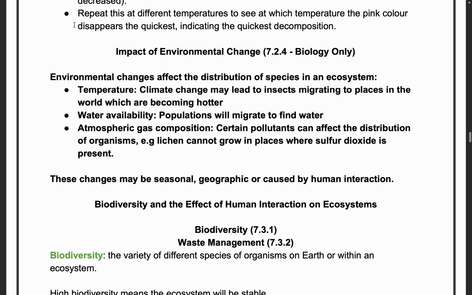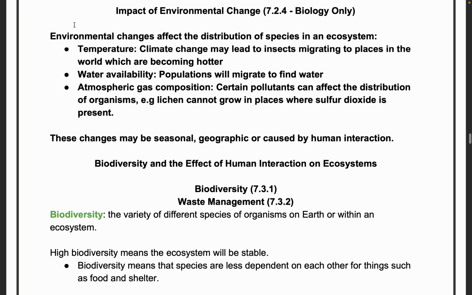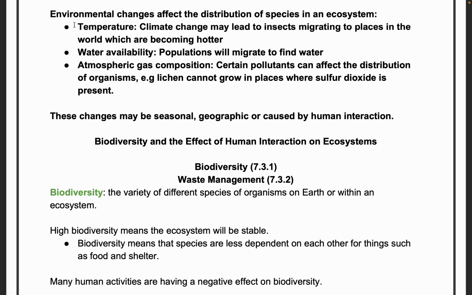Okay, what is the impact of environmental change on a living organism? Environmental changes affect the distribution of species in an ecosystem. So what are all the environmental changes? Temperature, water availability, atmospheric gas composition. We know that when the climate changes, insects migrate, birds migrate. Based on the water availability, animals migrate in big herds in Africa, for example.